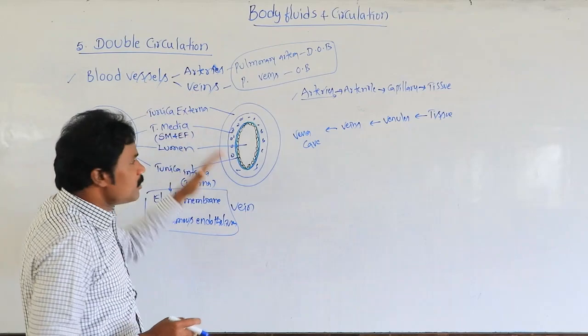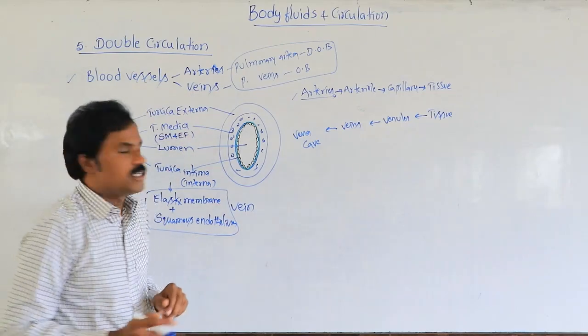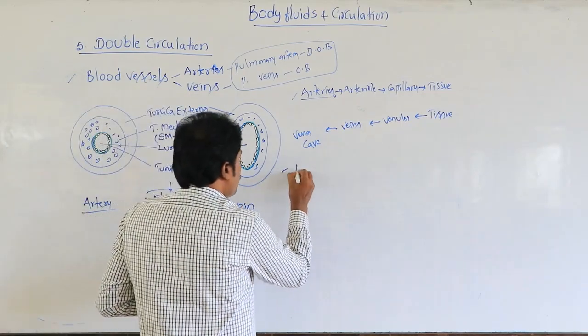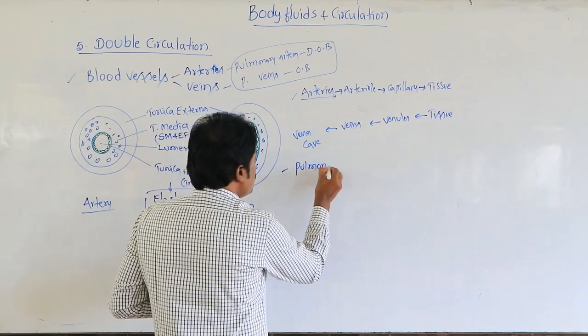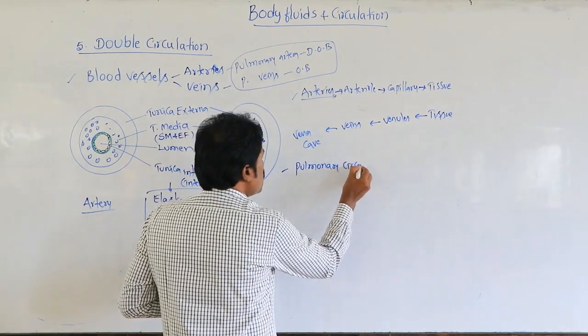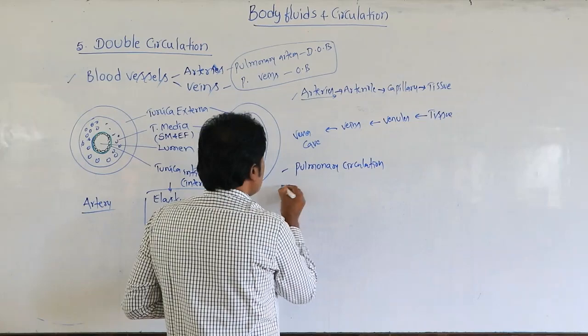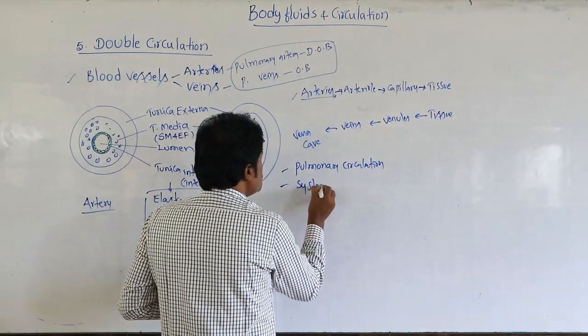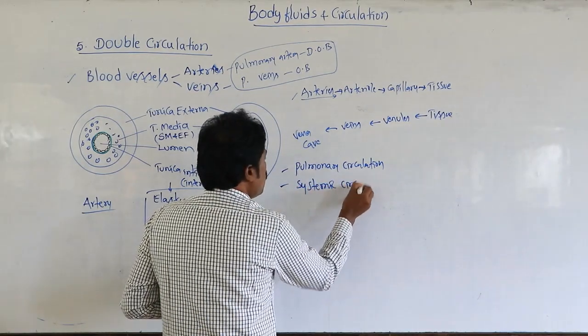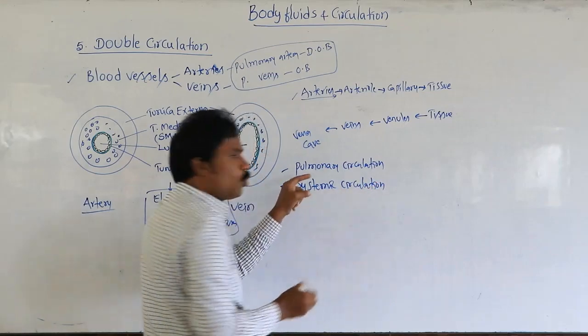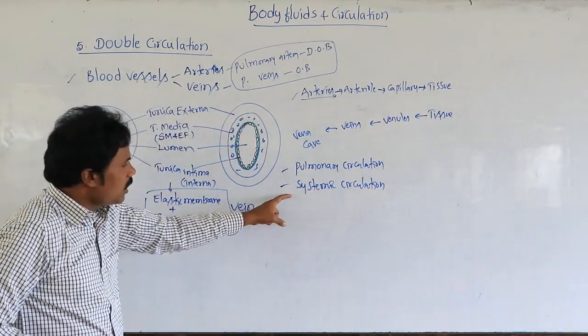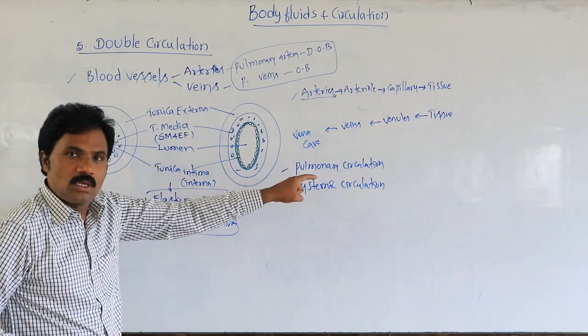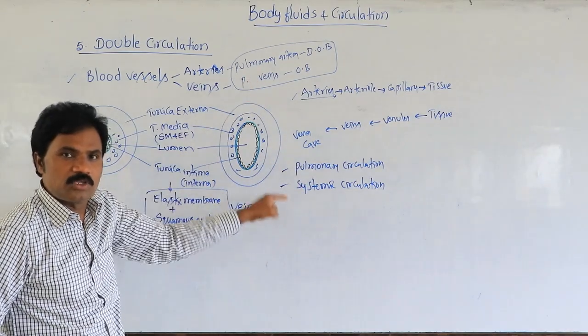In this double circuit circulation, there are two parts. One is the pulmonary circulation, and the other is the systemic circulation. Both collectively we call double circuit circulation.